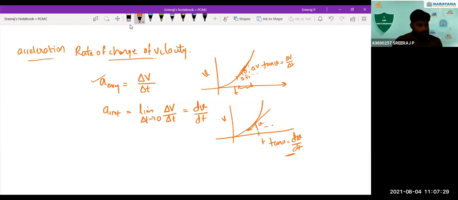Okay. So let's see. We'll try solving out some problems here. In acceleration, is there any problem? Let me check.